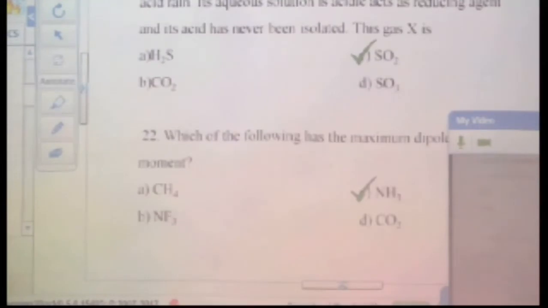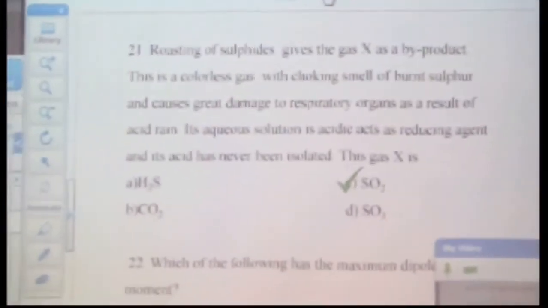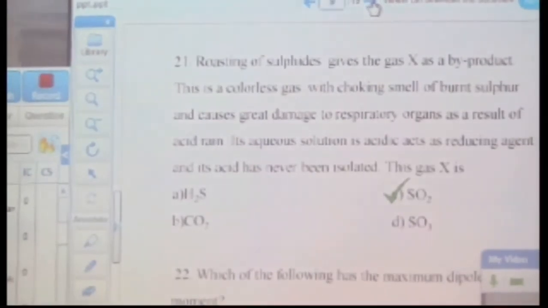Next, roasting of sulfides gives gas X. Okay, suppose I randomly take any sulfide, say sodium sulfide, Na2S. If I roast it, that means I am burning it in oxygen. It is a colorless gas with choking smell of burnt sulfur.